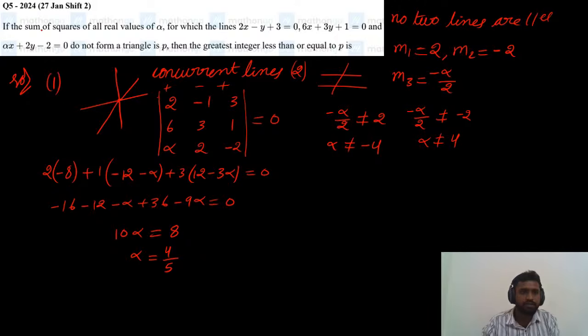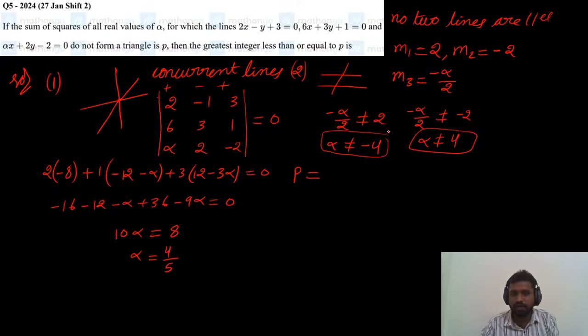Actually, the question is: if the sum of squares of all real values of alpha for which these three lines do not form a triangle is p, then p equals what? Here I am saying alpha is not equal to minus 4. What will happen if alpha equals minus 4? If alpha equals minus 4, they will form a triangle. But the condition is that they should not form a triangle. So these two values also we need to consider.